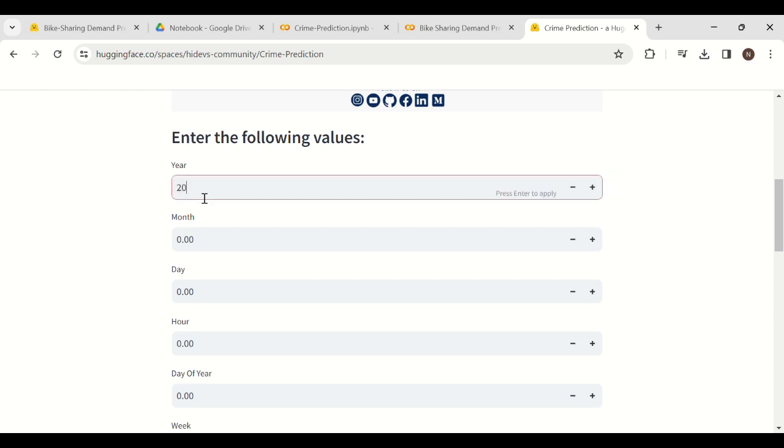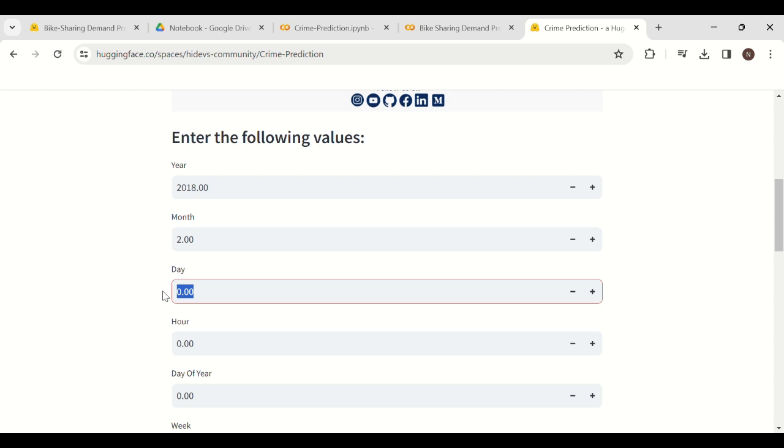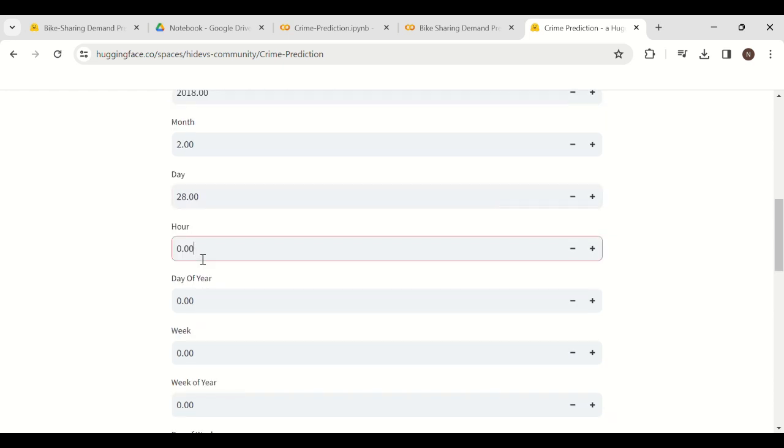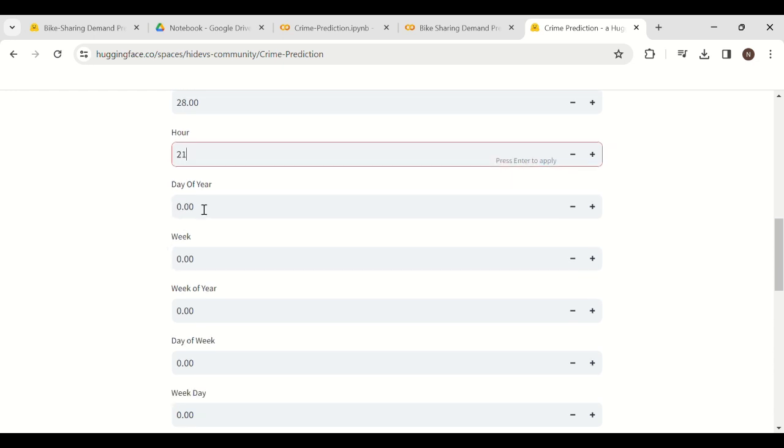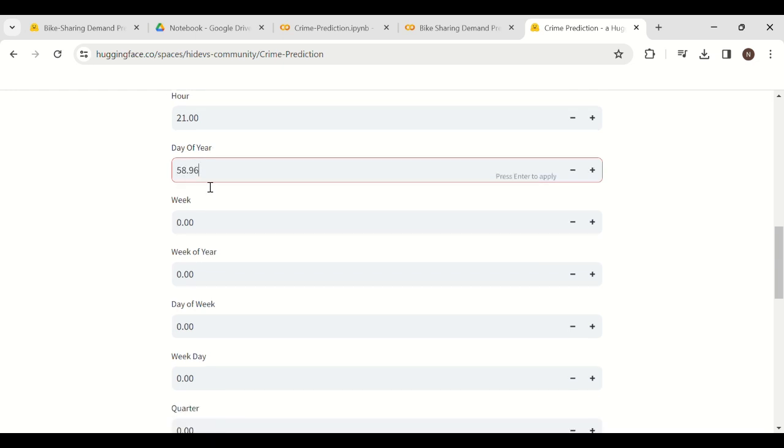Let's write 2018. The month is 2. It is the 28th day. So these are very random values, like 59.58.